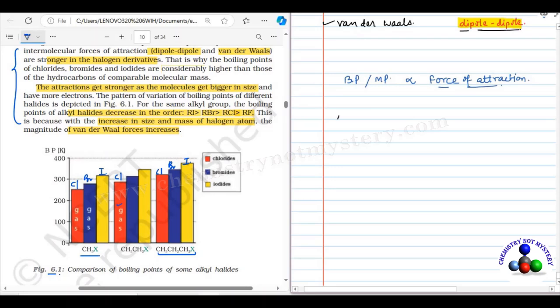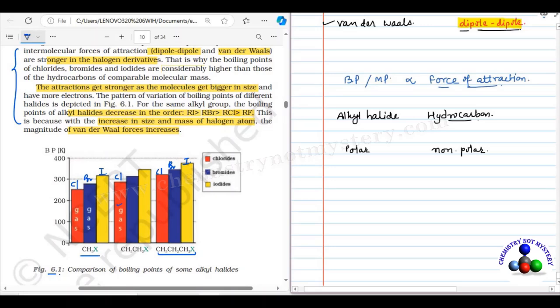And in case of alkyl halide, if you compare between alkyl halide and hydrocarbon, in case of hydrocarbon, the molecule is non-polar. So hydrocarbons are non-polar, while alkyl halides are polar molecules, as we have discussed in the previous video.